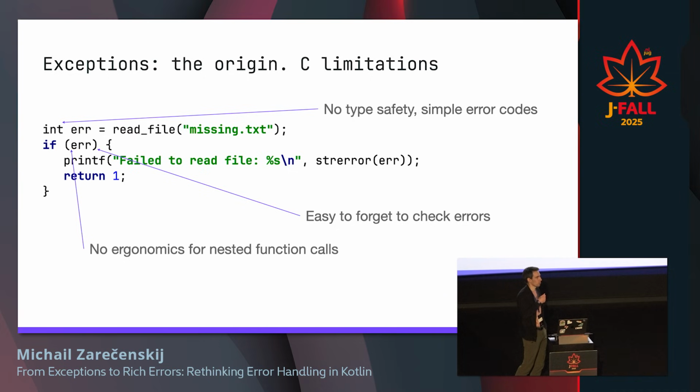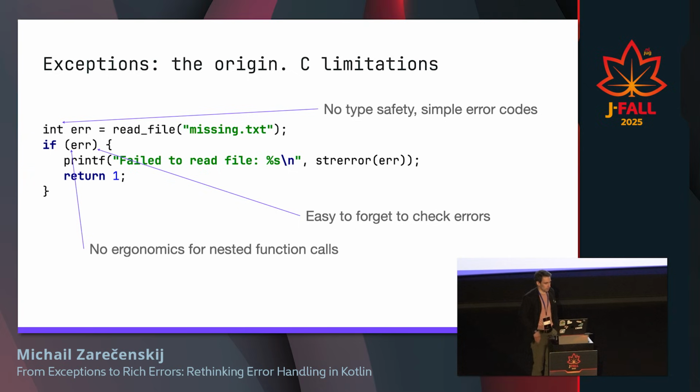You just return some code, whether it's an int or string or something else. The compiler doesn't force us to check this, and it's very easy to forget this check and then fail the program with some horrendous error, as it typically happens in native. And also, there is no actual ergonomics for nested function calls.